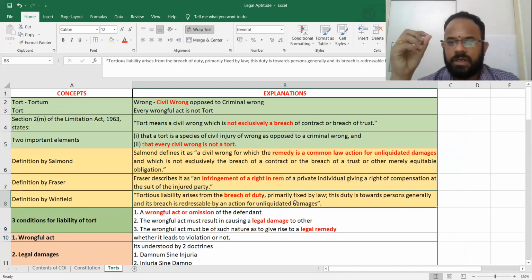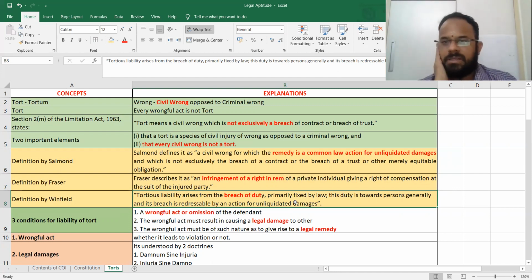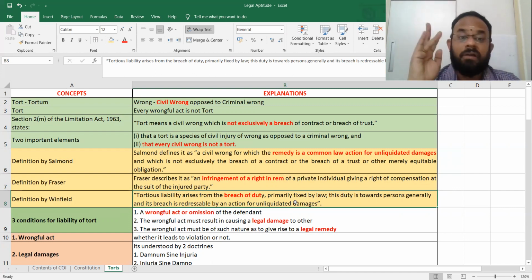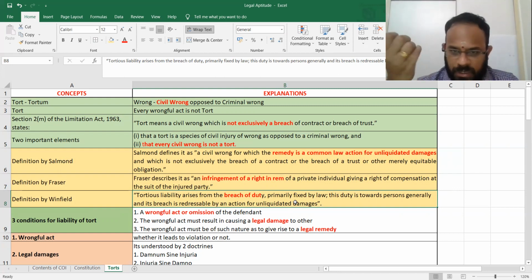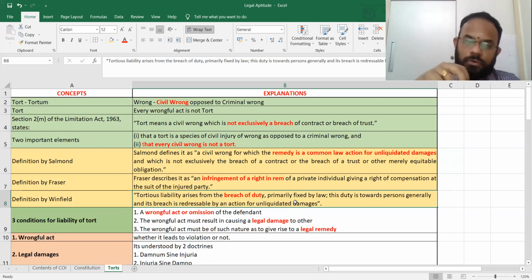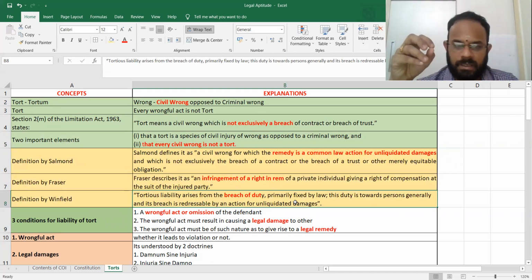Of a private injury, giving a right of compensation at the suit of the injured party. If I'm an injured party, if you have not completed, because of that there is a civil wrong happening, pay me compensation or damages. As simple as that. Yes. Winfield says tortious liability arises from breach of duty primarily fixed by law. This duty is toward persons generally, and its breach is redressable by an action for unliquidated damages.